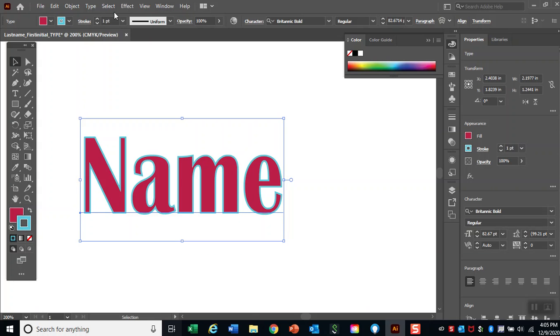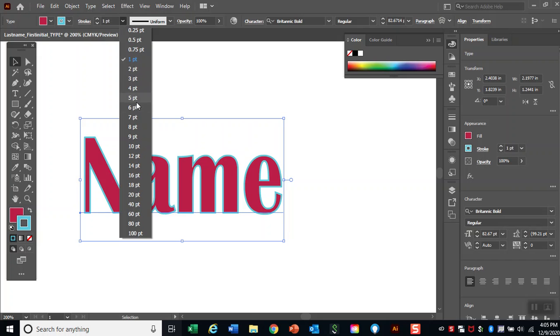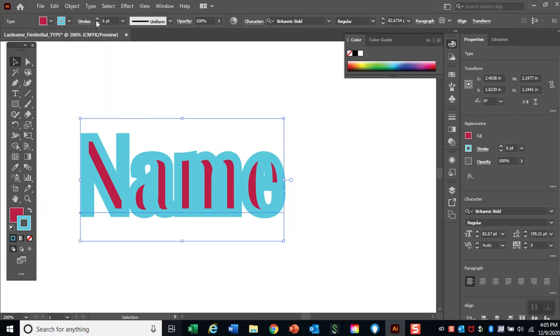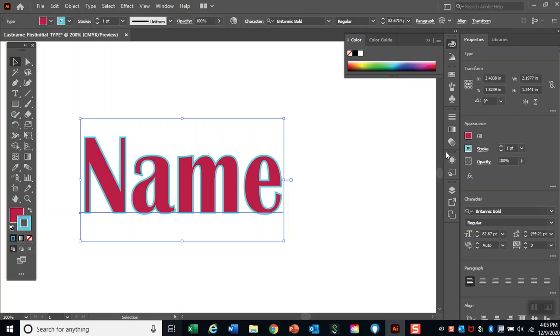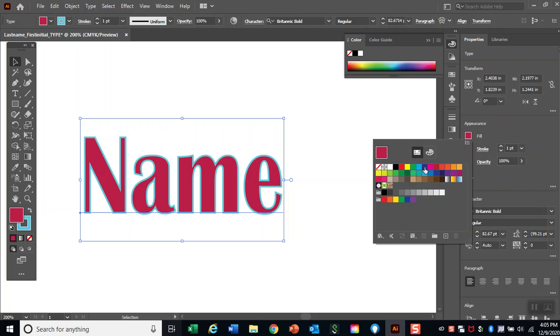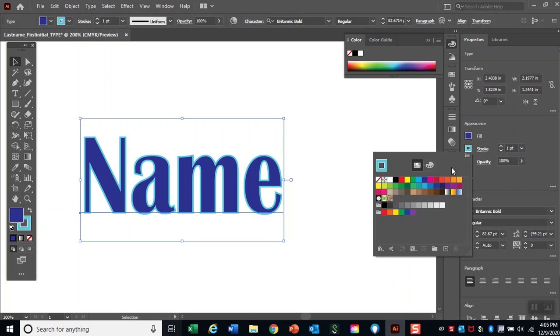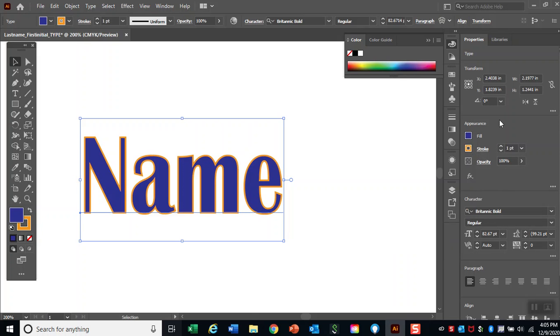I can make the stroke bigger here, that's too big, smaller here. Over on the right, I can change the color to here and here. I can change the color here.